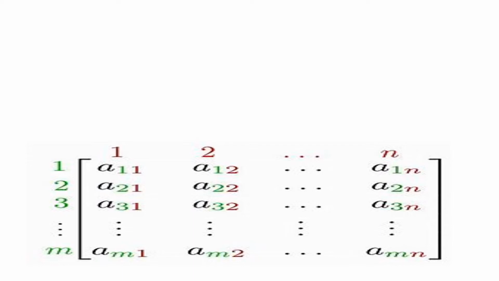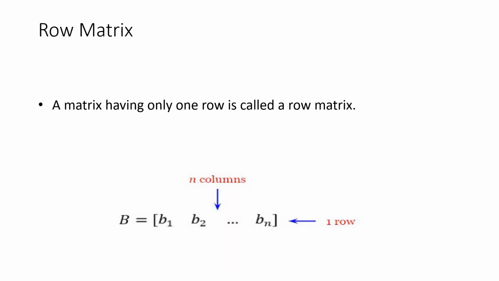A22 means second row, second column. A31 means third row, first column. A32 means third row, second column. Amn means it lies in the mth row, nth column. And so on.